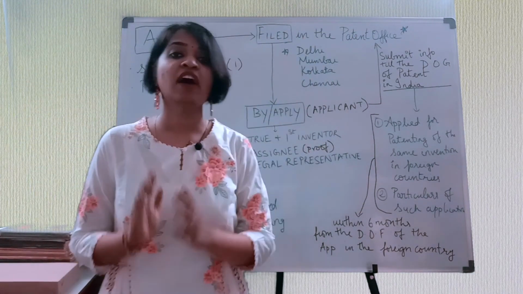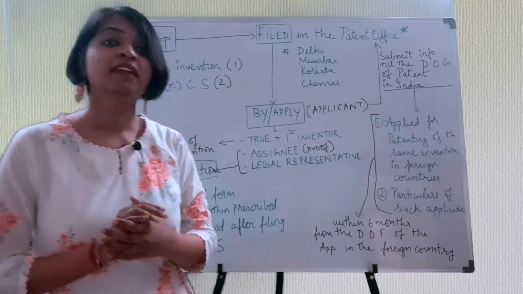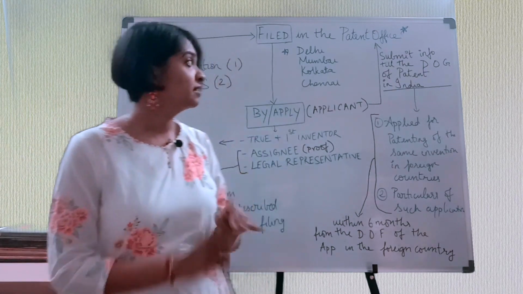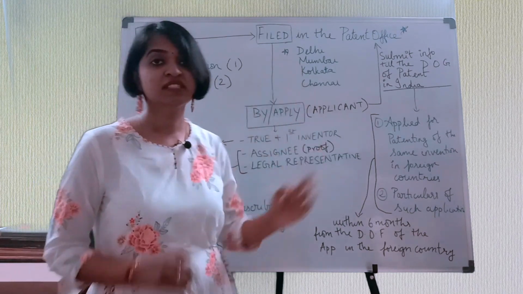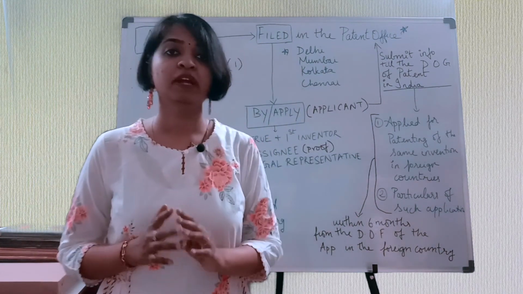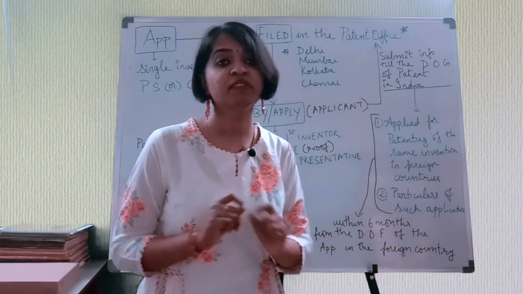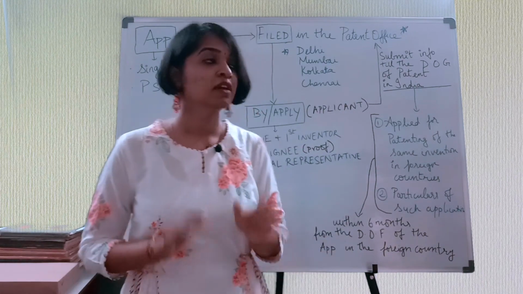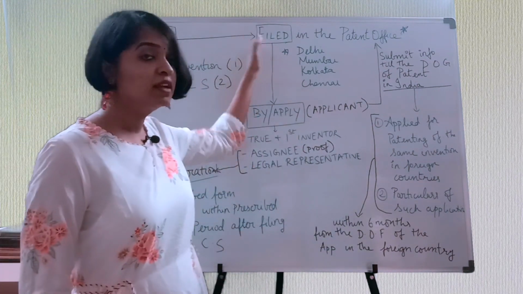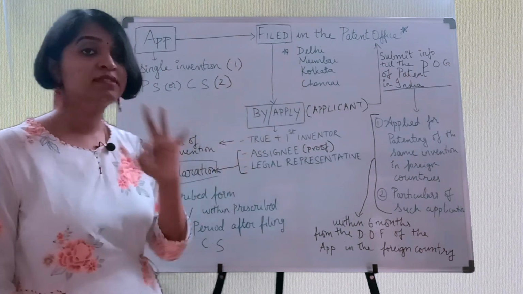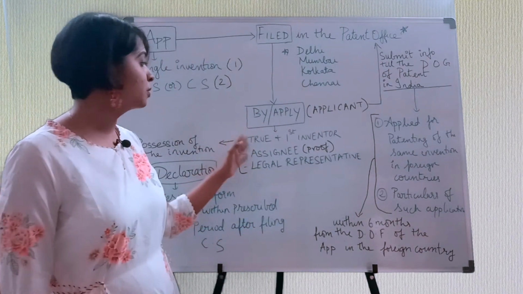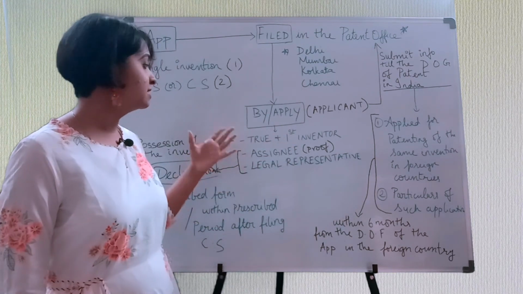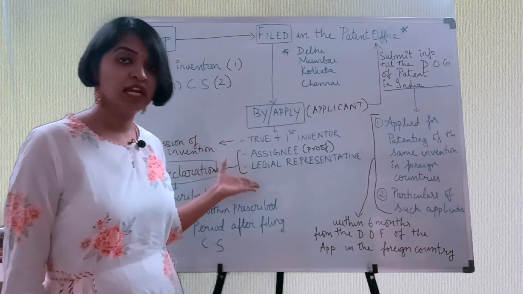So where do we have patent offices in India? There are 4 patent offices. That is, one is in Delhi, another is in Mumbai, another is in Kolkata and the other is in Chennai. So we have totally 4 patent offices and you can apply it with regard to your geographical location. And who can file? So it can be filed by 3 people. For those 3 people, the first and foremost is the true and first inventor, the next is the assignee and the next is the legal representative.